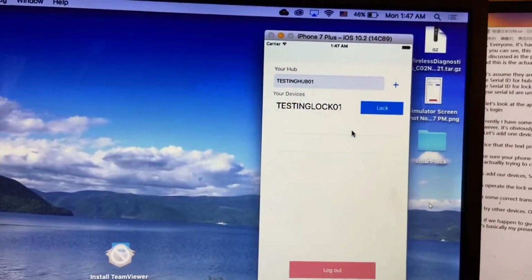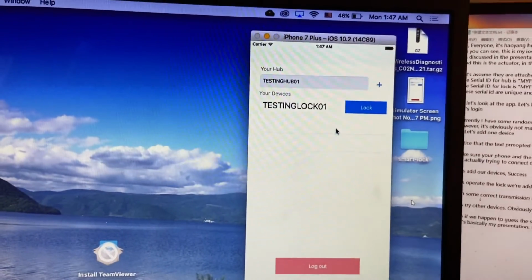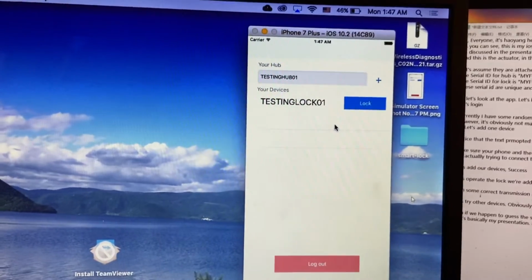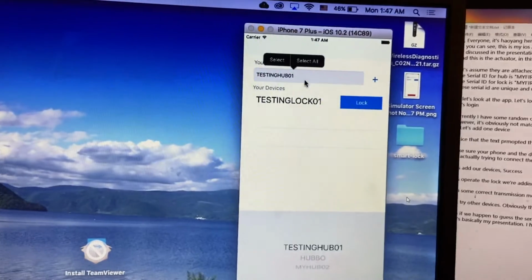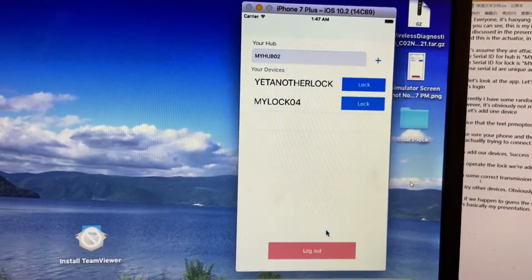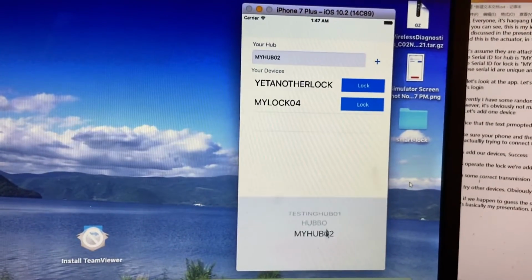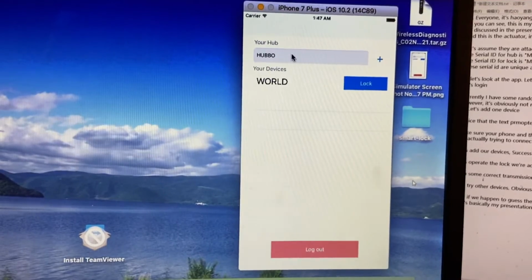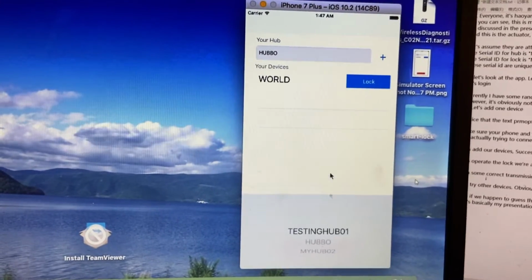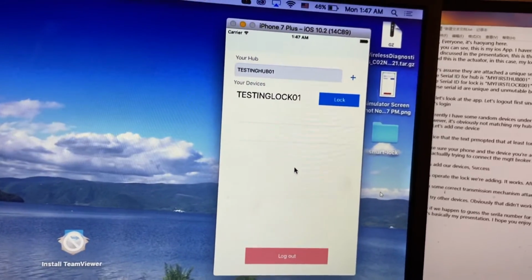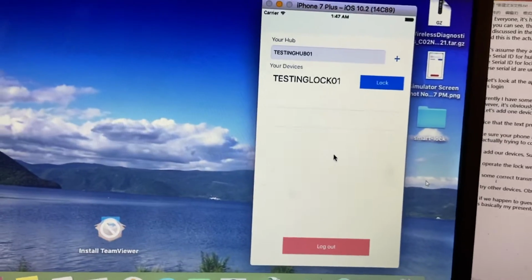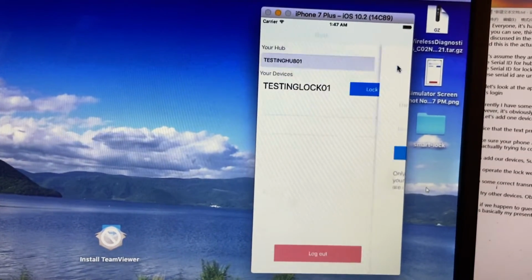You see, currently I have some random devices under some random hubs, which I used for testing previously. You can toggle the hub here, and a picker will show. You can see there are some random devices connected to the different hubs. But obviously, none of them match my hub and my current lock serial number. So let's add one device.